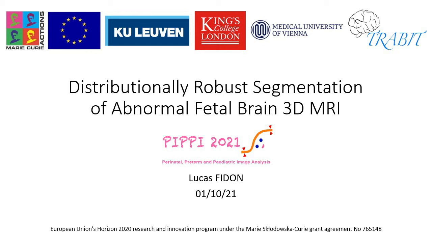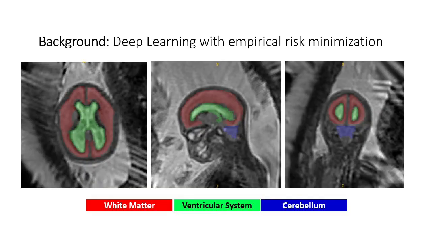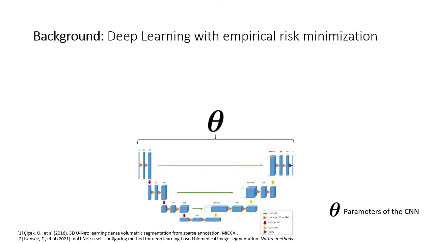Hello, my name is Fidon, and in today's video I will present our work on distributionally robust automatic segmentation of white matter, ventricular system, and cerebellum in fetal brain 3D T2-weighted MRI. Deep learning is the current state of the art for this task.